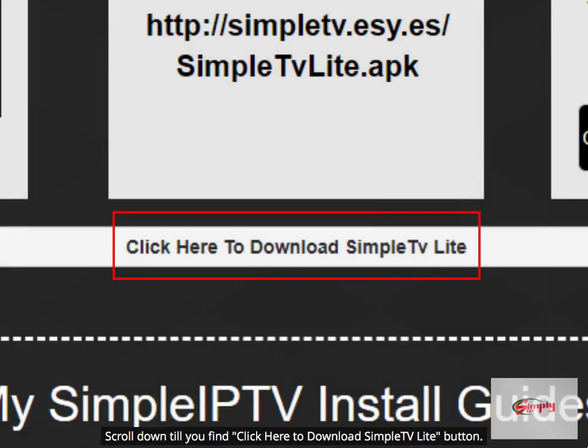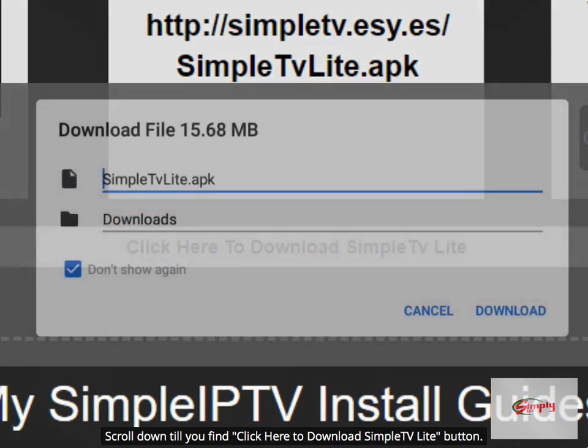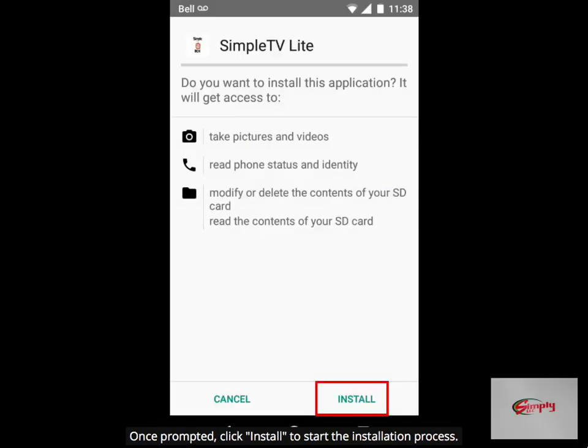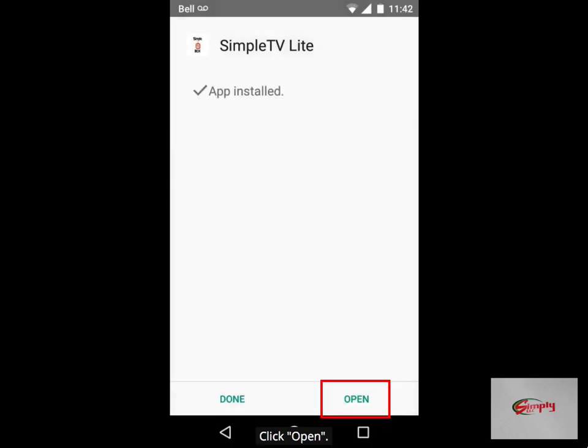Scroll down till you find Click here to download SimpleTV Lite button. Proceed to downloading the application on your phone. Once prompted, click Install to start the installation process. Click Open.